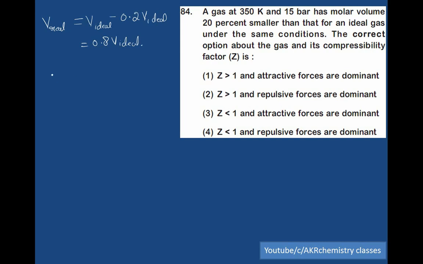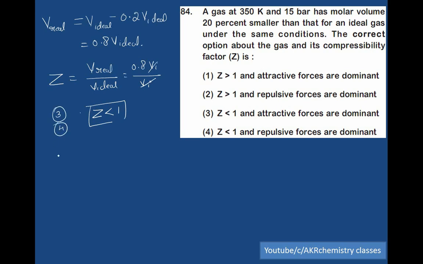We also know that compressibility factor is always equal to V real by V ideal, that is equal to 0.8 V ideal by V ideal gas. So it indicates that the Z value is less than 1. So there are two options, 3 and 4, if Z value is less than 1. But the question is, if the Z value becomes less than 1, whether attractive forces or repulsive forces dominate, we have to learn.